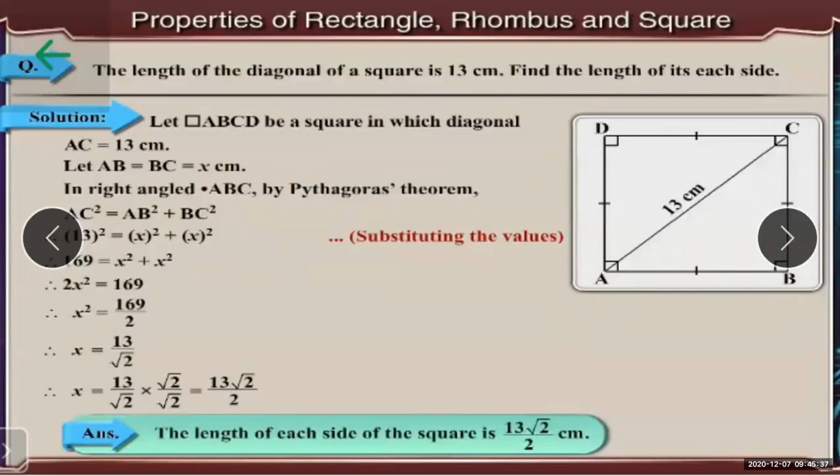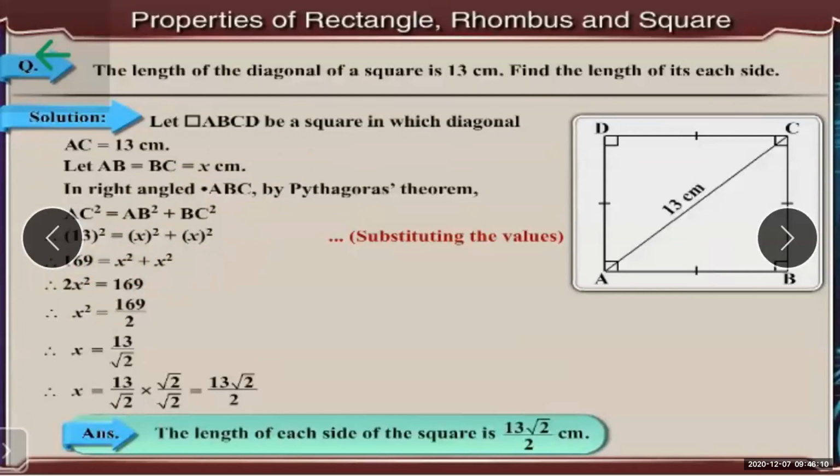The diagonal is given, that is 13 square equals AB, and AB and BC we have assumed as x because we have to find them. So AB is x, the whole square, plus BC is also x square. So 13 square, which is 169, is equal to x square plus x square.